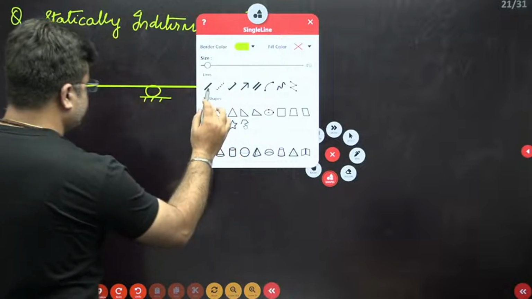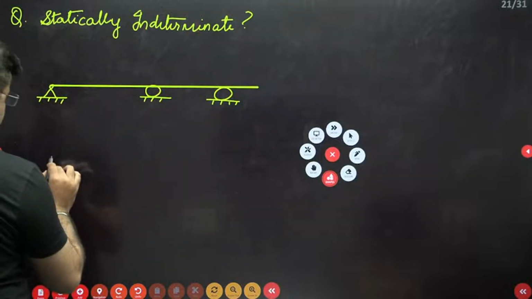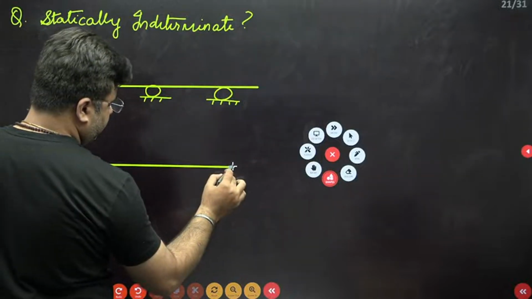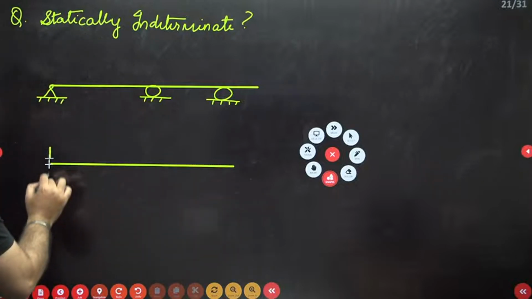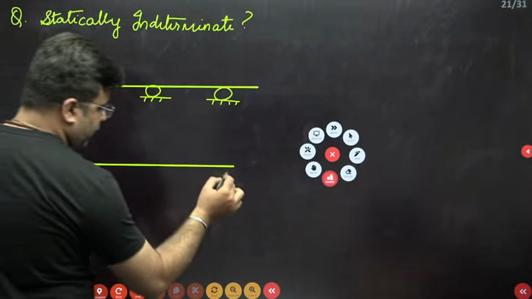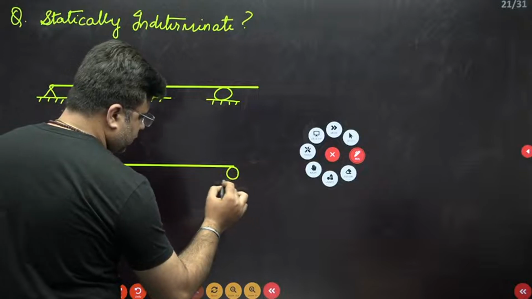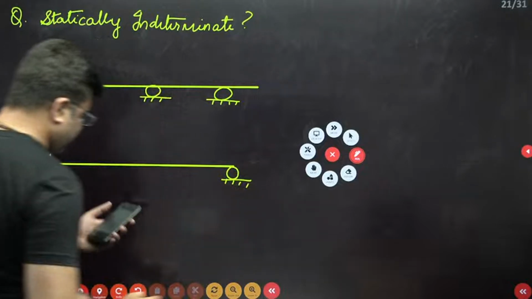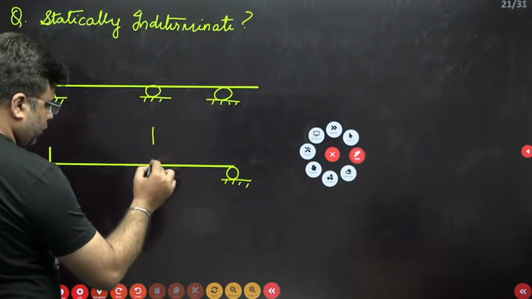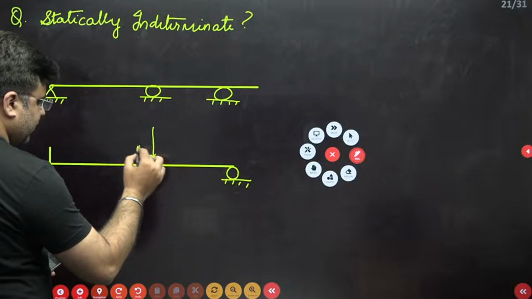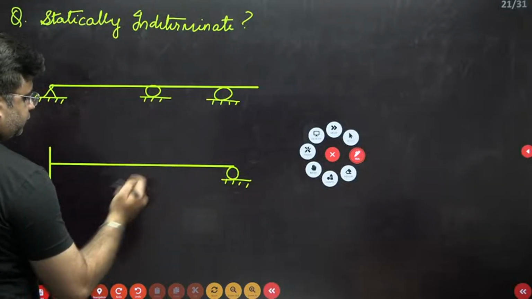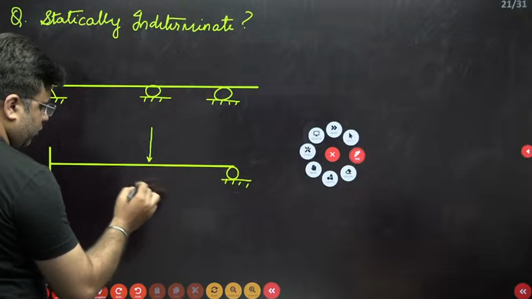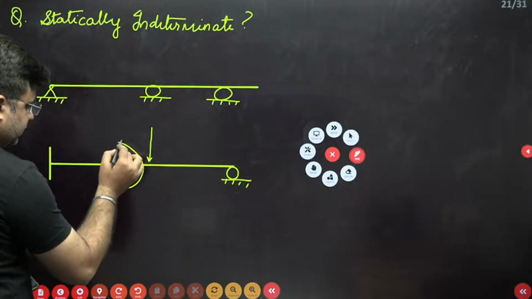Second beam is, you have a propped cantilever beam. Okay, and for this propped cantilever beam, a fixed support and a roller support is there. And over this propped cantilever beam, you have one point load and a moment M acting like this, right?